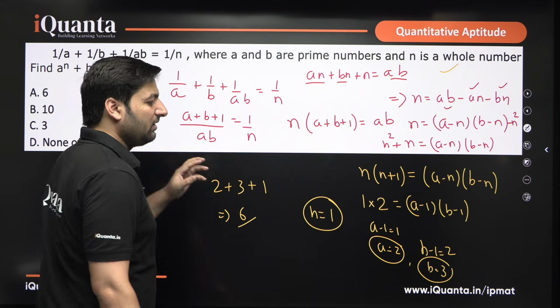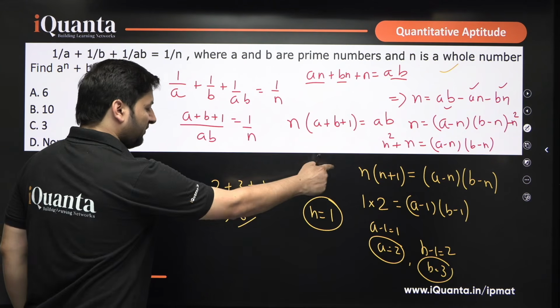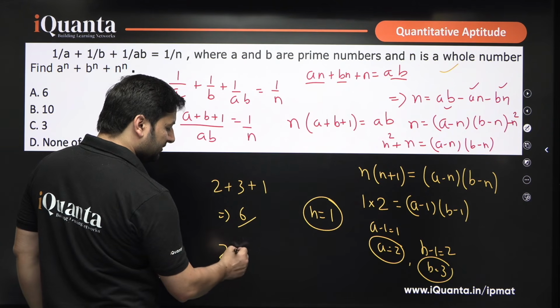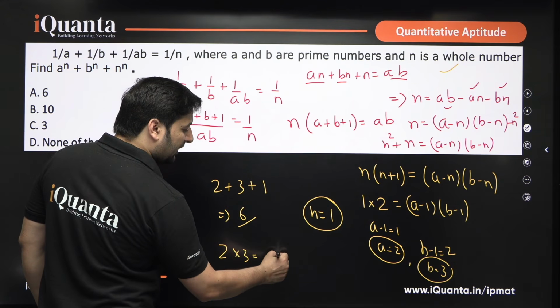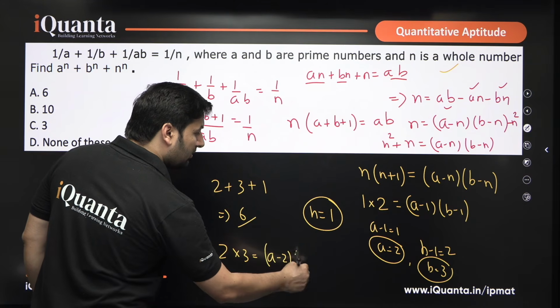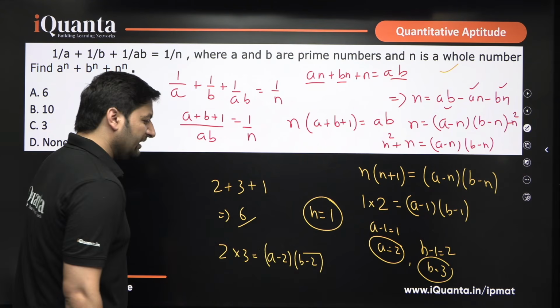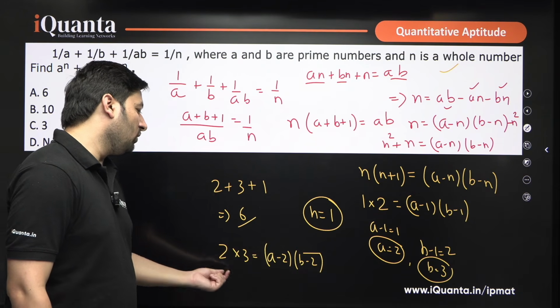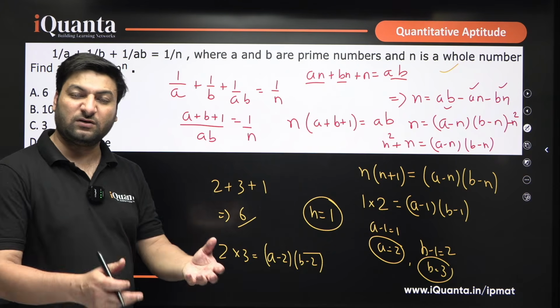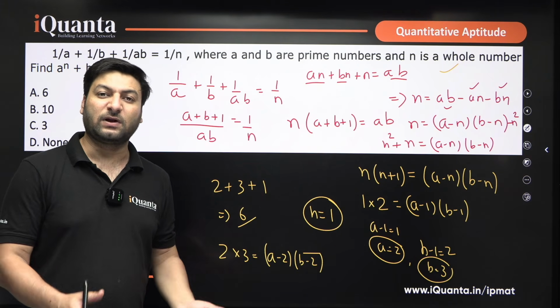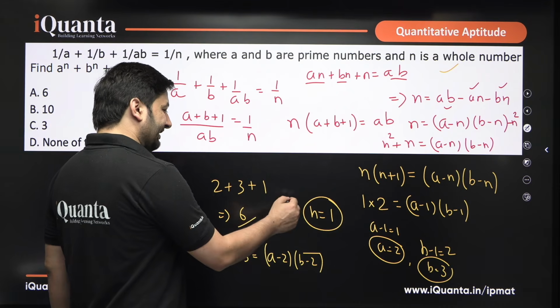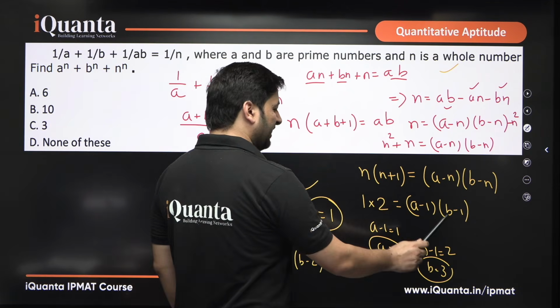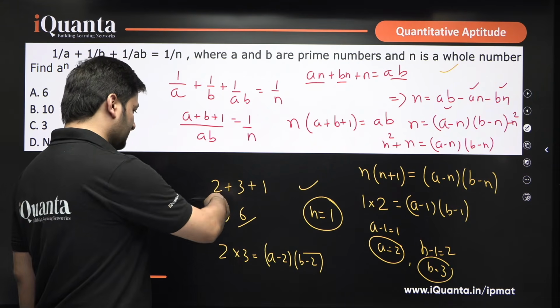Is that one of the options? Yes. If you put n equals 2, what do you get? You get 2 into 3, and that equals A minus 2 and B minus 2. In this case, definitely one of the numbers, A or B, will be non-prime, and that is not allowed. So n equals 1, A equals 2, B equals 3 is the case which is satisfying.